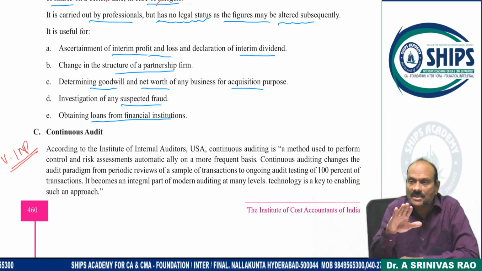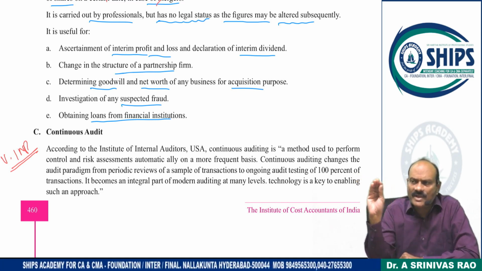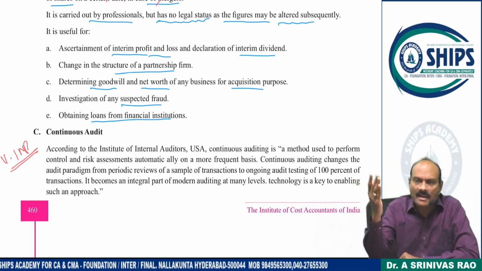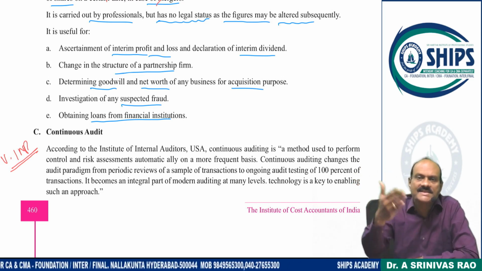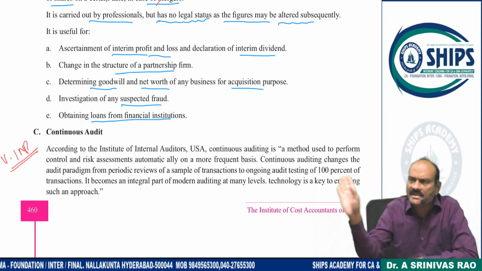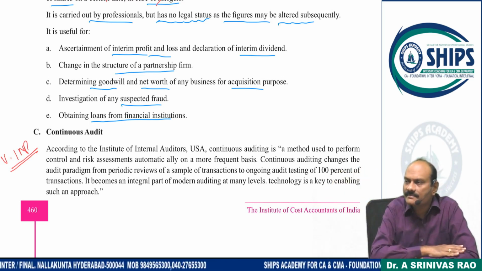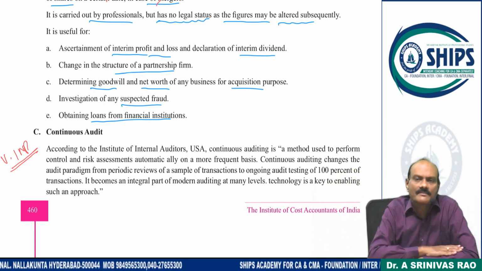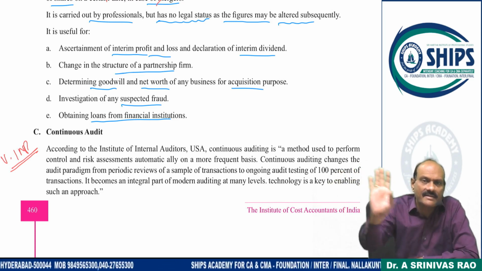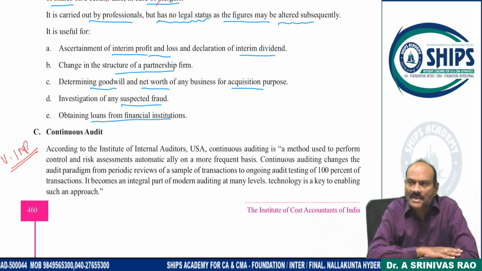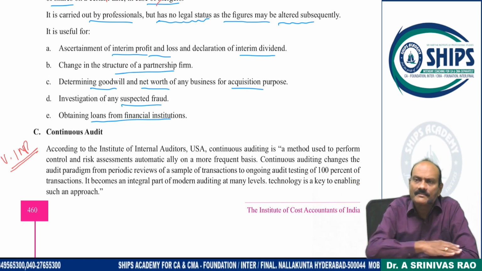Irregular means without fixing the dates. For example, every month 15th audit. If it is a holiday, the succeeding day, 16th. They have fixed the dates, and that day the auditor team will come. What does it mean? For every 1 month, audit is going on.